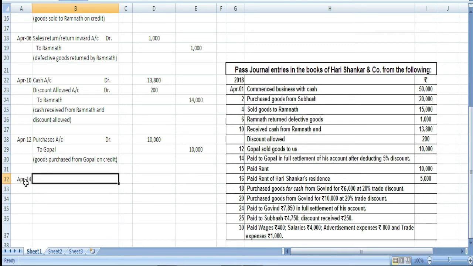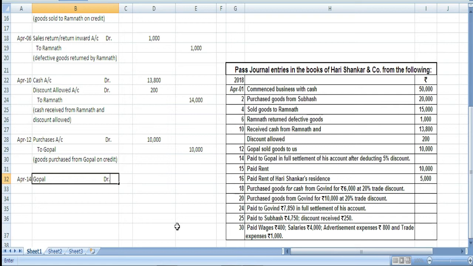So we will write here April 14. Paid to Gopal. So Gopal is receiving, cash is going out from our side and we are receiving a discount of 5%. So let us write here Gopal, we will debit Gopal because we purchased goods from Gopal.